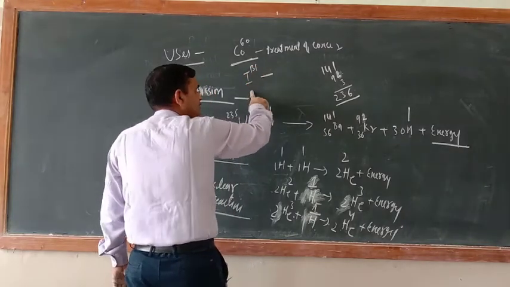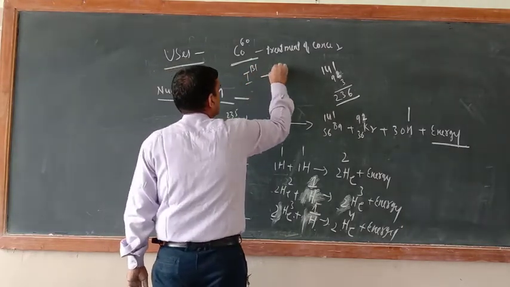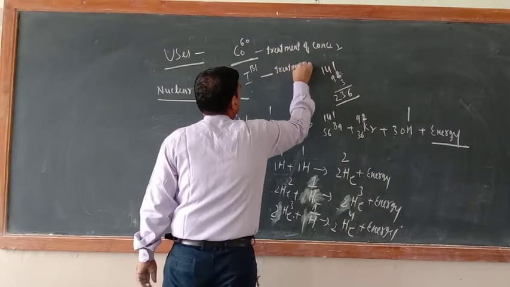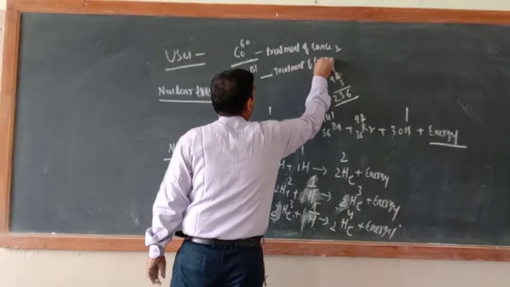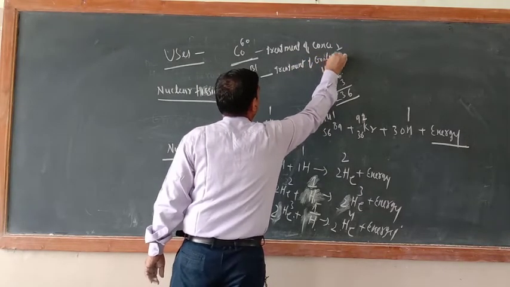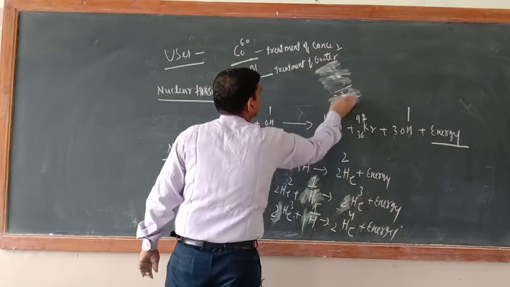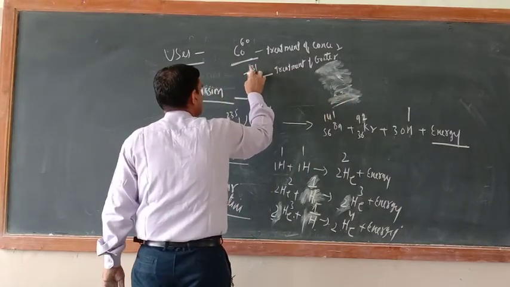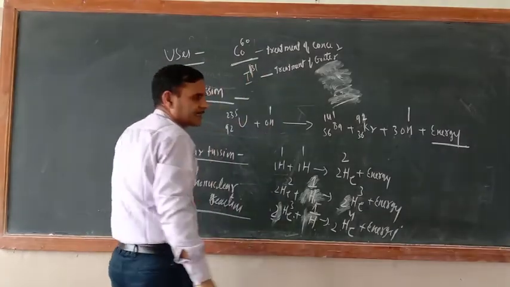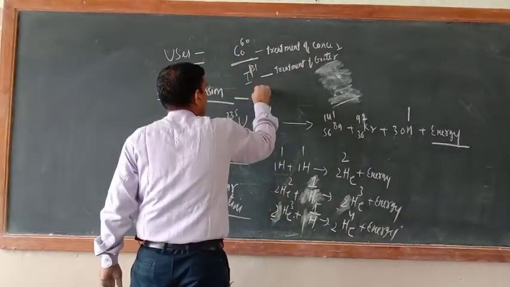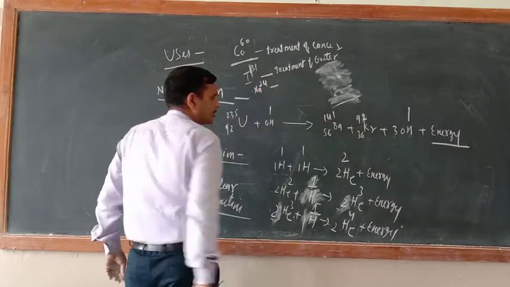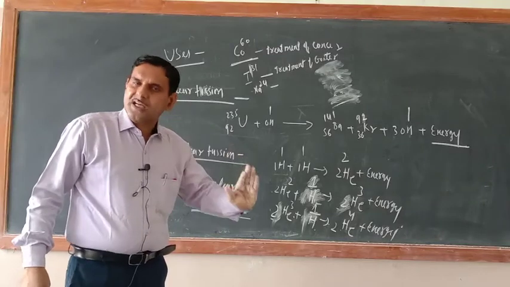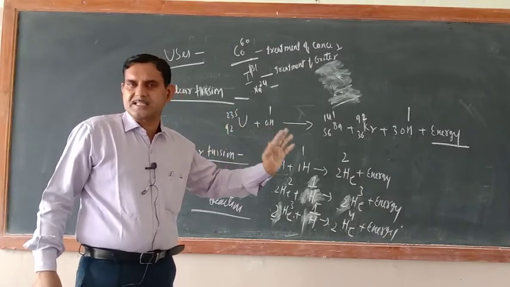This is an isotope of iodine which is used for the treatment of goiter. There are so many more. Sodium-24 is used for knowing the obstruction in blood flow in the arteries.